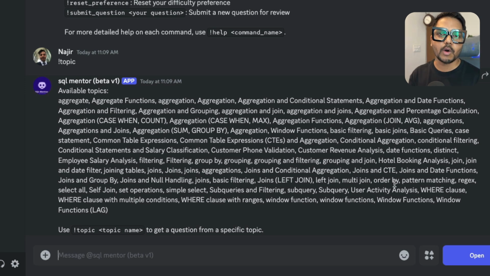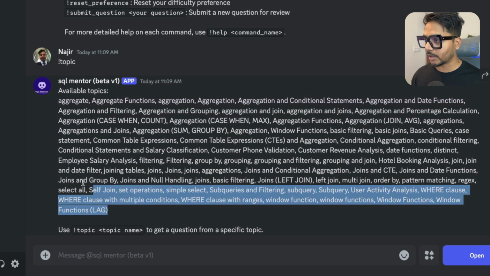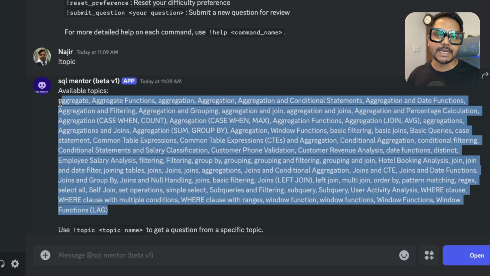Now the good thing about this bot is that it is very smart, right? As soon as you type, you get the response immediately without any delay. It is functional 24/7 because I am hosting this bot on a cloud platform, which keeps the bot active 24/7. And as soon as somebody submits any question, I am going to review it as soon as I get the time, and I'm going to update those questions in the database. So in real time, you will see a lot of updates happening in this bot. Very engaging and very interesting to learn.